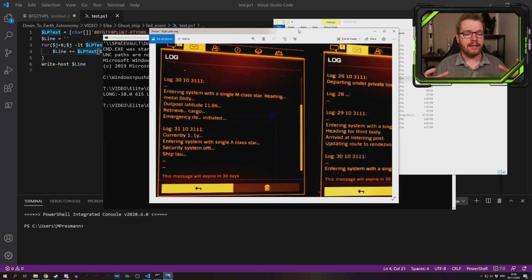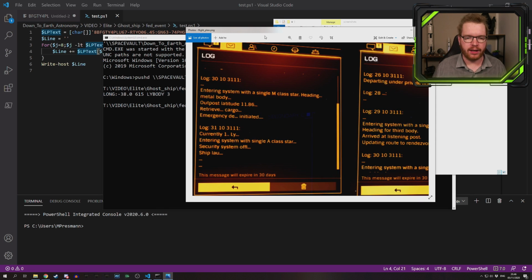So now we have a distance to it. We know that it's an M-class star. We know that the third body must be a metal body, and we know that at this distance, this location here and here, there should be a survey site. Having a distance alone doesn't give us anything. It doesn't give us the direction. We wouldn't know what direction we have to fly 615 light years in order to find this system.